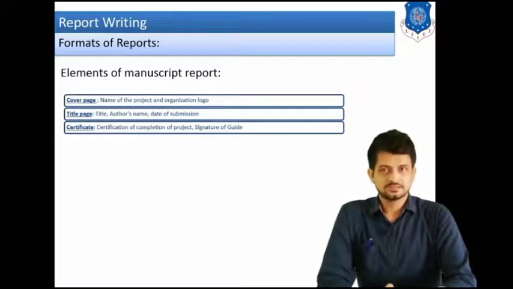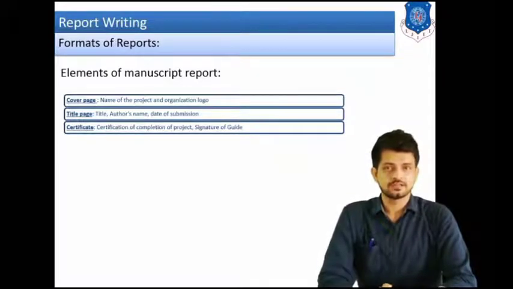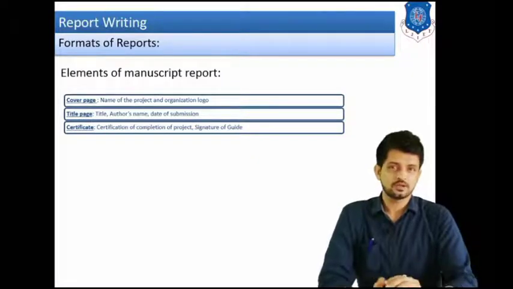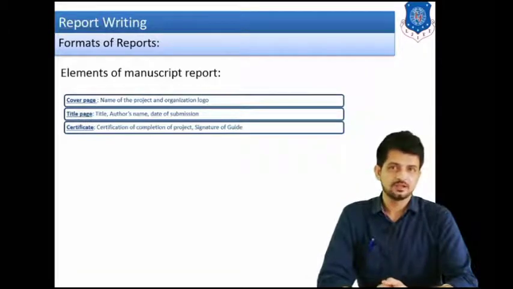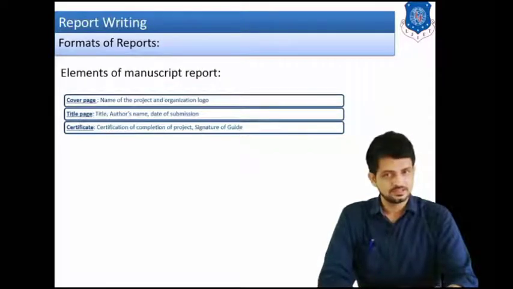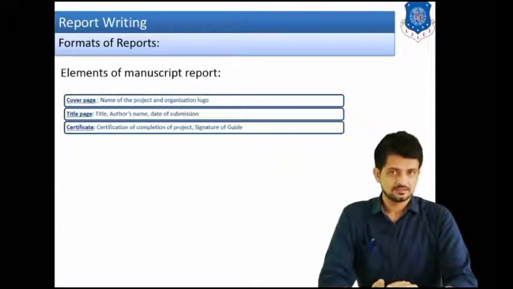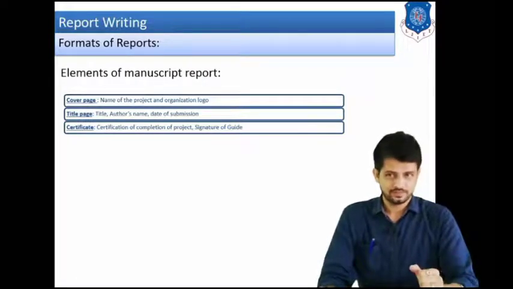Then comes the certificate. Now what is included in the certificate? The certificate will simply show that you have completed the particular project with the duration. For example, the total duration of completion of the project is 4 weeks. Then you have to mention that so and so project has been done by this particular person. Okay, these are the details of that particular student. These are the details of the project. Okay, the duration, and you have to take the signature of your guide, your HOD, right? So that certificate will ensure that the project has been completed.